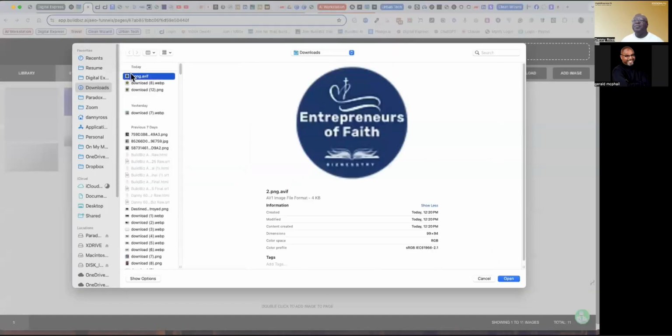Let's see. Oh, it's an AVIF. Okay, so now you're learning about image formats. This particular browser editor will only support WEBP, PNG, and I want to say GIF style files. And if you don't know what any of that means, it's just a style or format of an image.